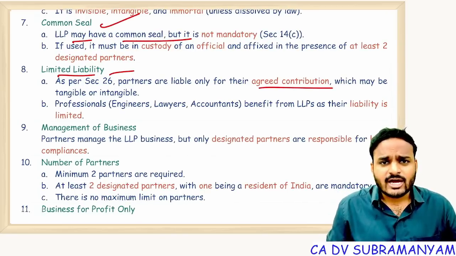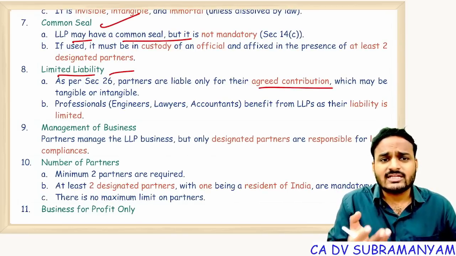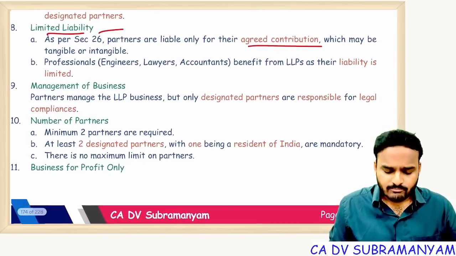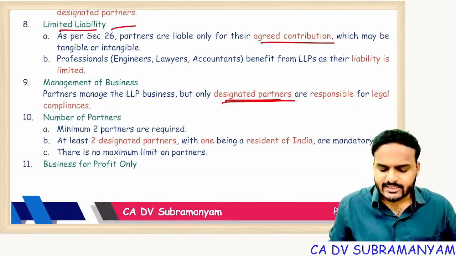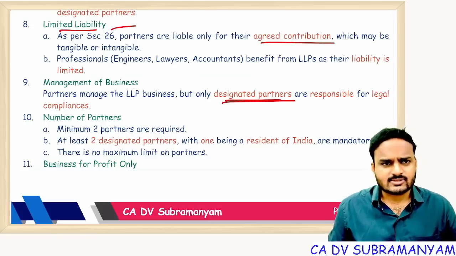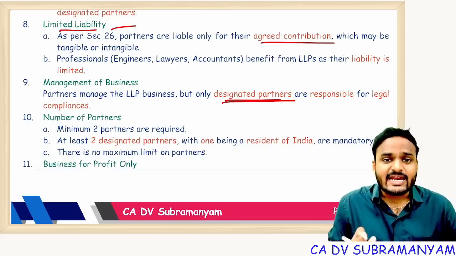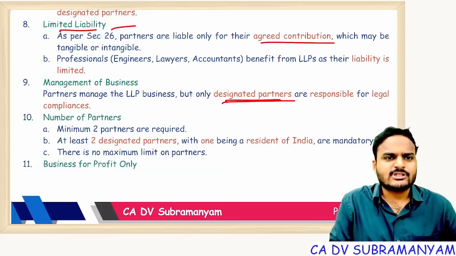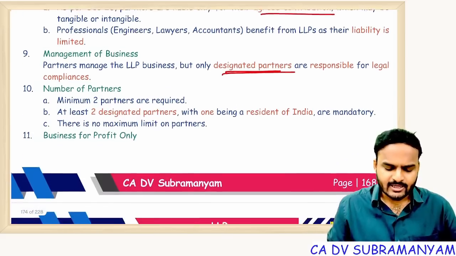If they contribute 100% of the agreed contribution, then their liability becomes 0. Next one, management of business: business of LLP is managed by designated partners who are also partners. So few partners of our LLP will be designated as DP. Simply they are designated partners. They are responsible for management of business and compliances.